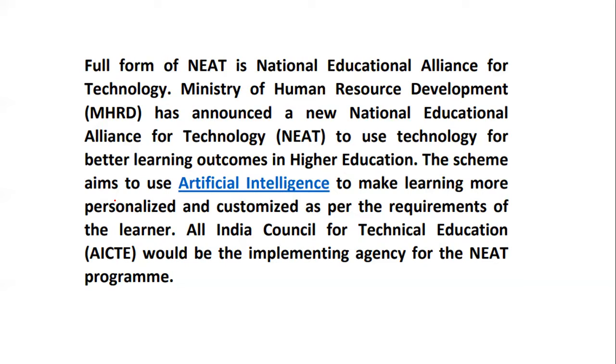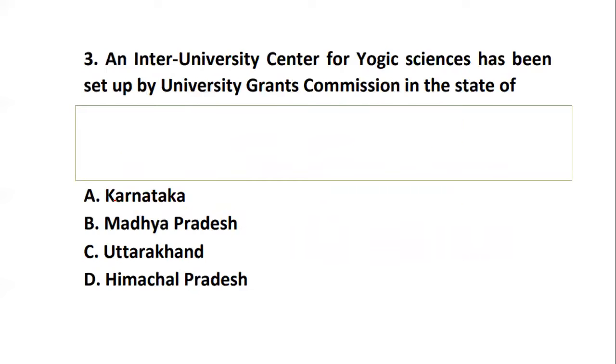So what is the implementation agency for NEET program? That is All India Council for Technical Education. So basically we have studied what is the full form of it, what is the objective of it, and who is the implementing agency. So you have to keep all these points in mind. The question can be twisted in any form. Okay, now let's go to the next question.